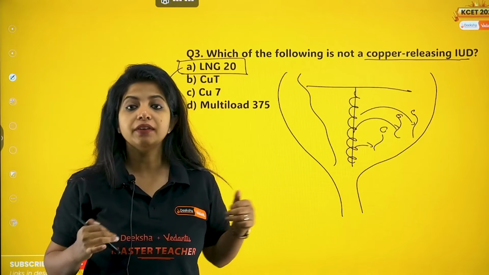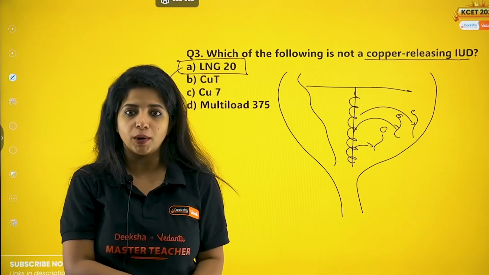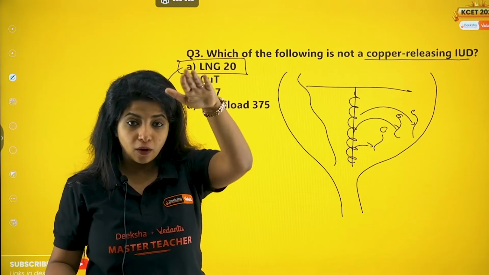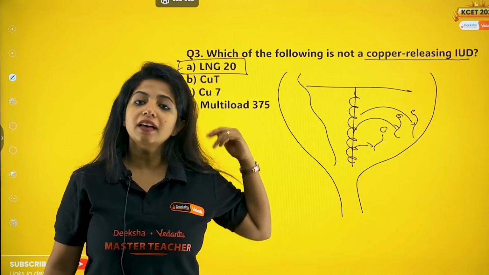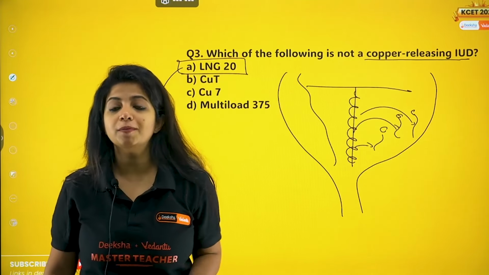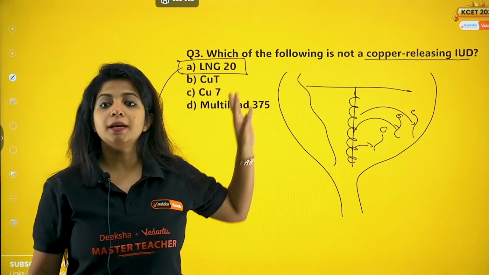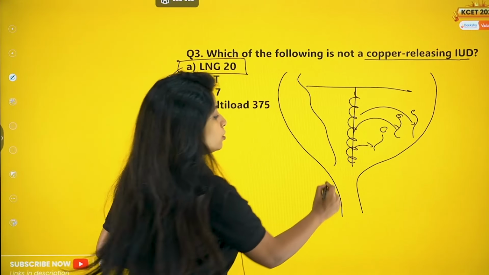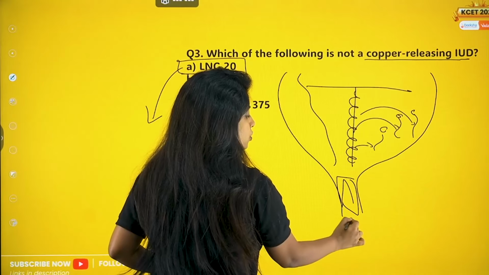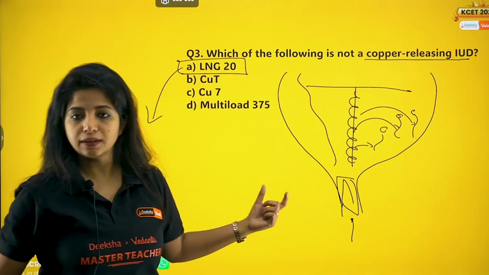But over here, whenever we are giving synthetic hormones to our body, the level of hormones would obviously be hampered. It's not normal now. So what will happen? Everything that it was doing, it will start doing the opposite of it. Ovulation is not happening. Implantation would not happen because a very thin endometrium would be there, and also there will be a mucus plug being formed, such that sperm cannot enter through the cervix.